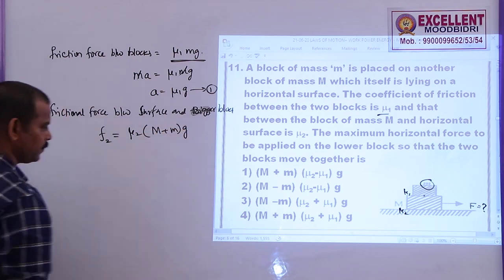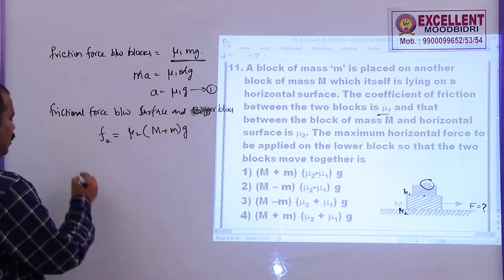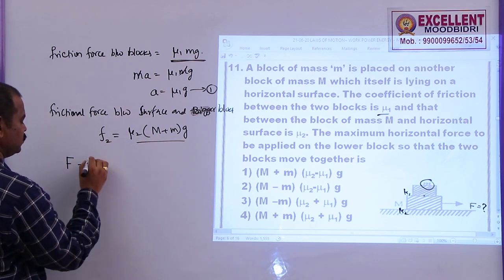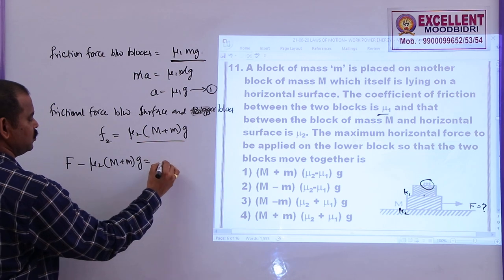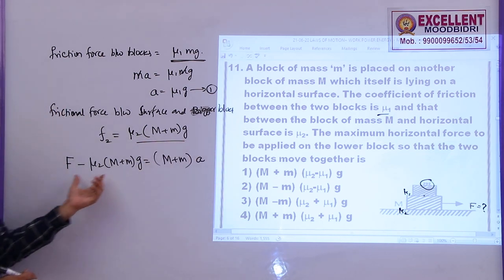Let us say the total acceleration of the system is A. Now what we can write from this equation: applied force minus this frictional force, that is mu 2 into capital M plus small m into g, is equal to capital M plus small m into this acceleration. This is the equation of force.